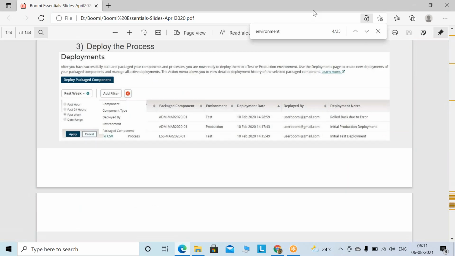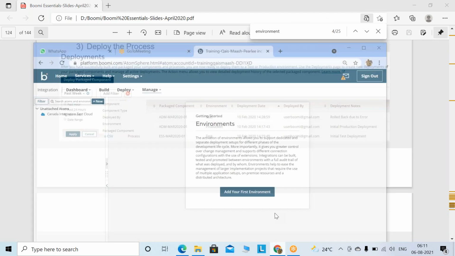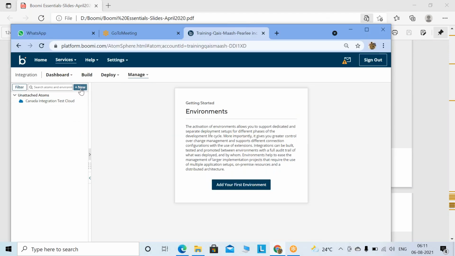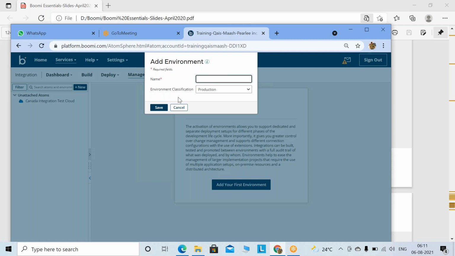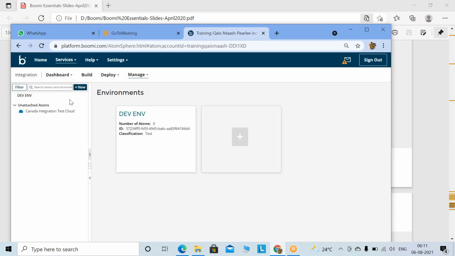Now you have to, where is that? Okay, here you see. You click on New. Then you see two things there, atom and environment. First you create the environment. For classification, you will see two types, production and test. So we are going to create the test. I'm going to write this as dev env, which means dev environment. See, one environment has been created.